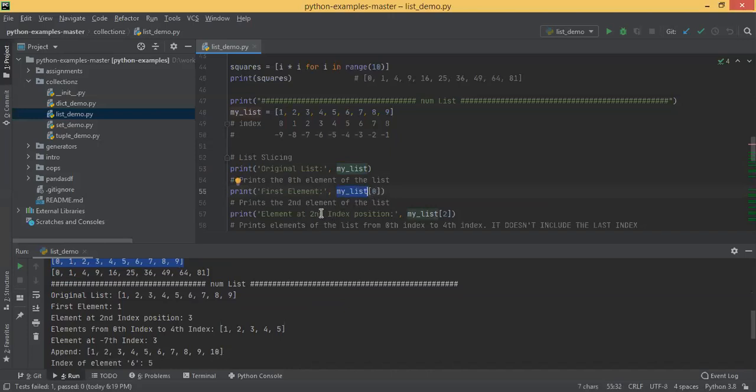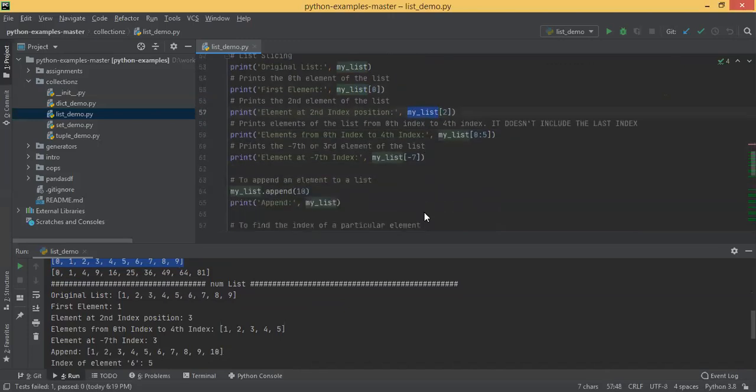Second is my list of 2, that is the third element basically. And then elements from the 0th index to the 4th index, my list 0:5. Always the last index is exclusive, so it will create a separate list.